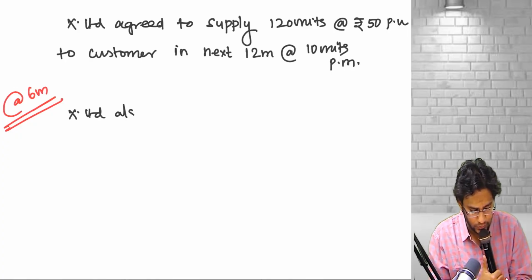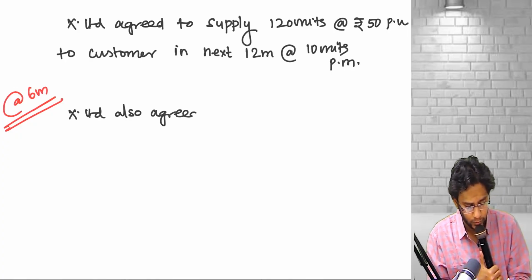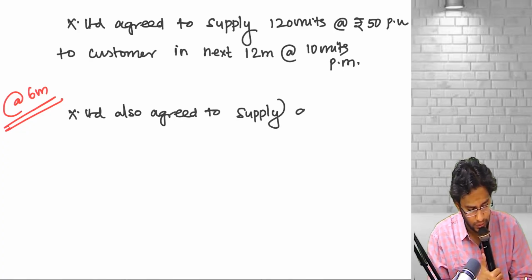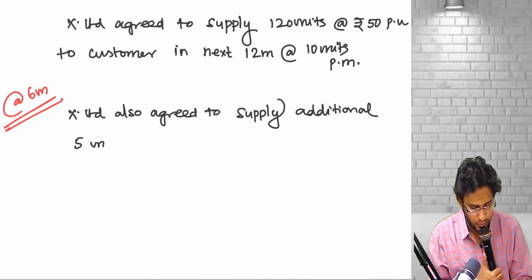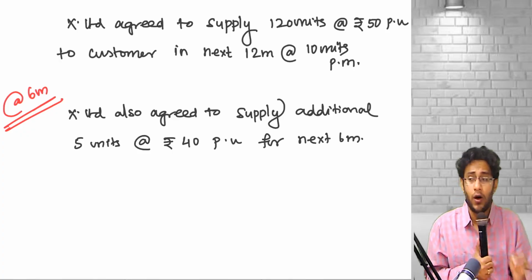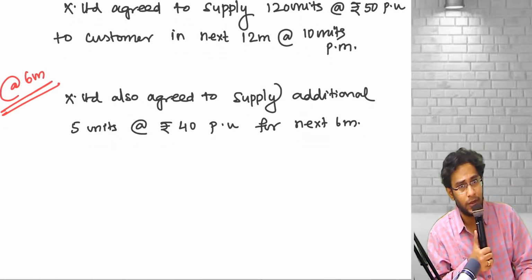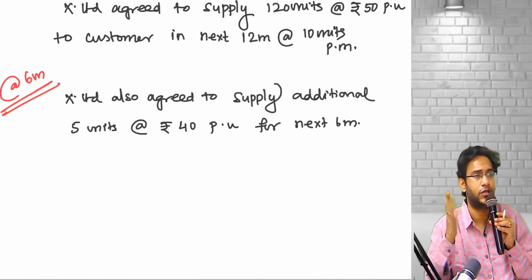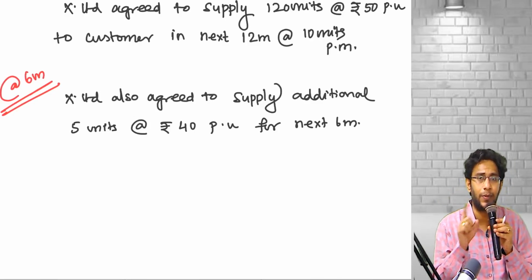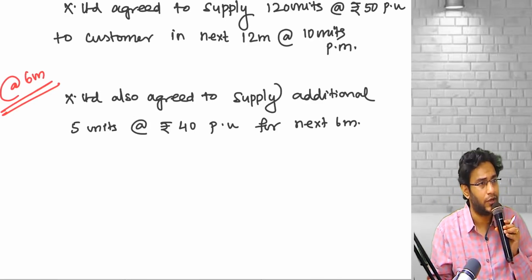X Limited also agreed to supply additional 5 units at the rate of 40 per unit for the next 6 months. Already I am supplying 10 units per month. Now I will supply additional 5 units per month. But if you closely observe, the price I charge for the original 10 units and the price I am charging for these 5 units, they both are not the same.